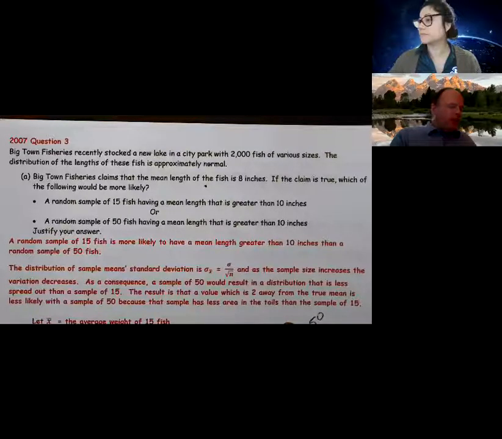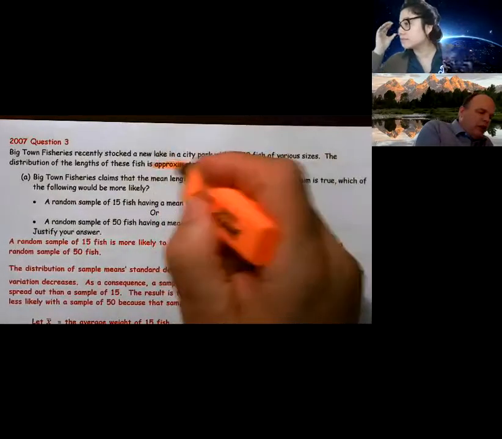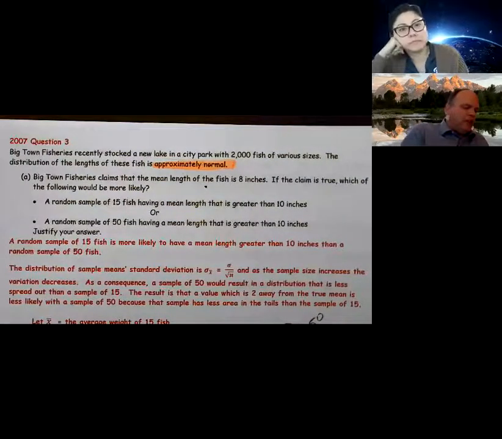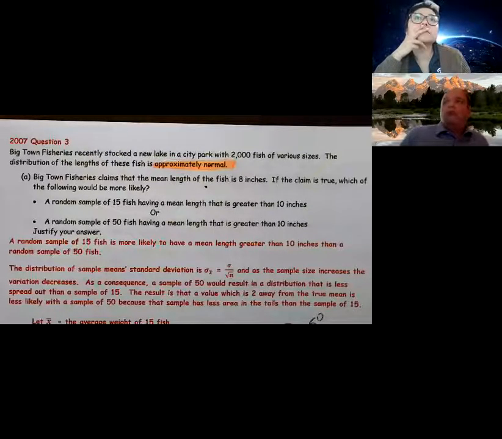So, Big Town Fisheries recently stocked a new lake in a city park with 2,000 fish of various sizes. The distribution of the lengths of this fish is approximately normal. Yay, those are good words. Big Town Fisheries claimed that the mean length of the fish is 8 inches. If the claim is true, which of the following would be more likely? A random sample of 15 fish having a mean length that is greater than 10, or a random sample of 50 fish having a mean length that is greater than 10 inches.